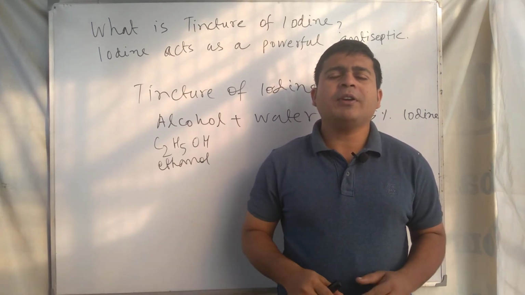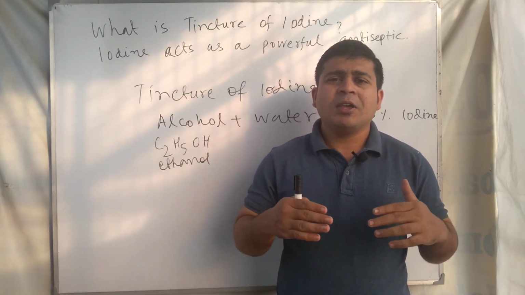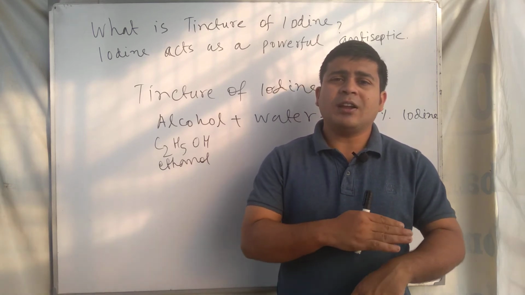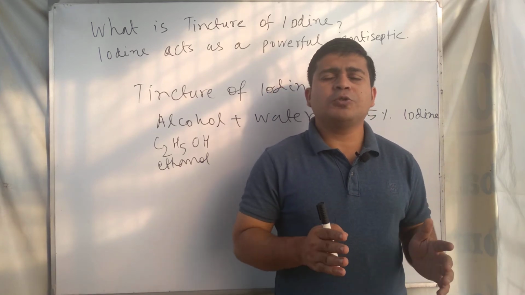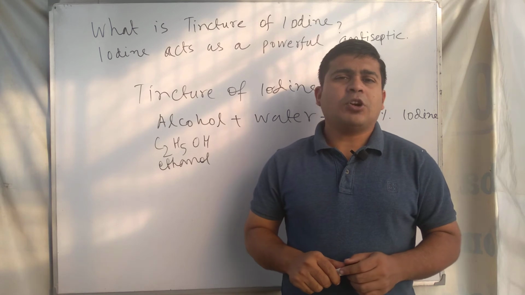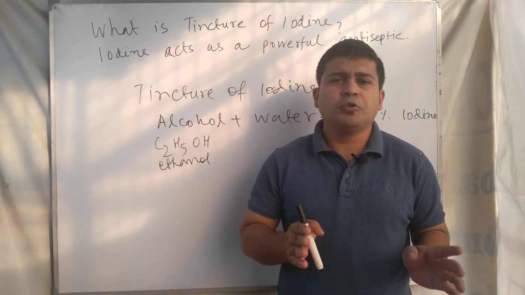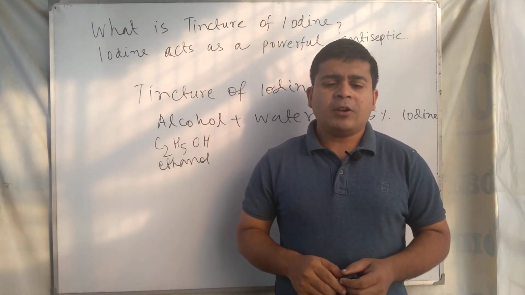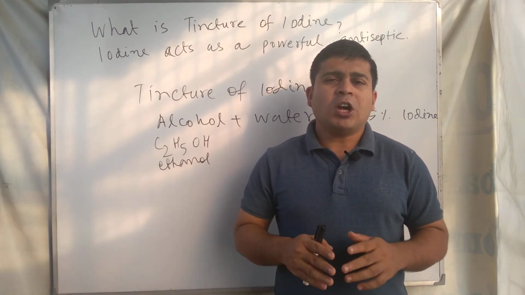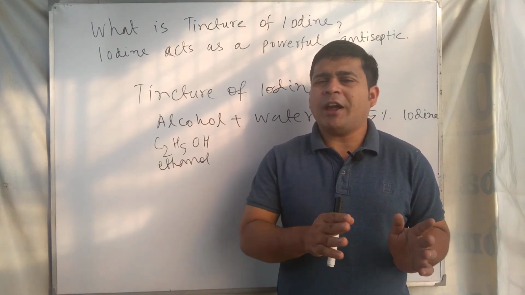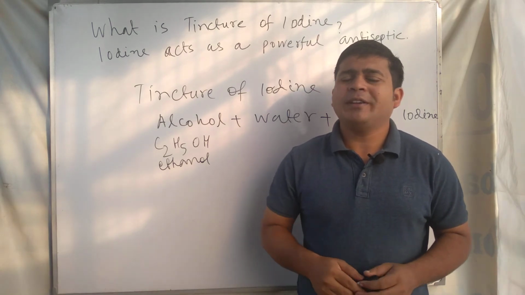You know, it is an antiseptic used in our daily life, like in skin disease. Where skin disease is happening, that time we can use this antiseptic, tincture of iodine, or to clean the surface of the vegetables and fruits, we can use this antiseptic. And for drinking water, to make the drinking water germ free, we can use this antiseptic tincture of iodine. So you already understand what we mean by tincture of iodine.